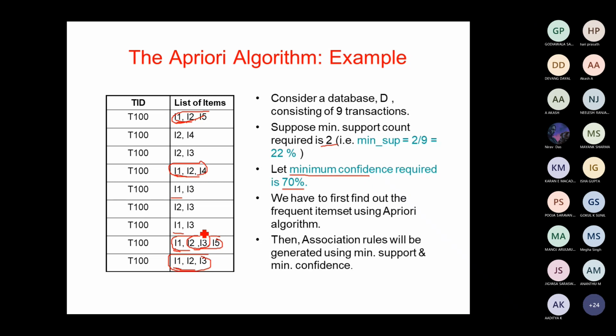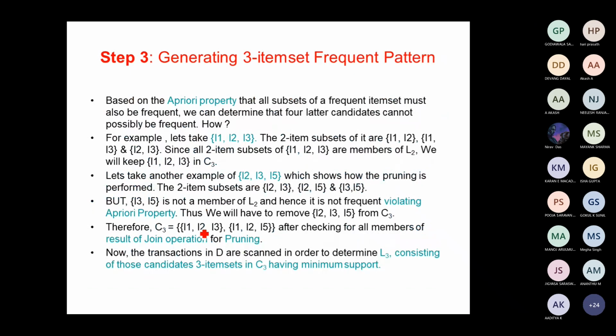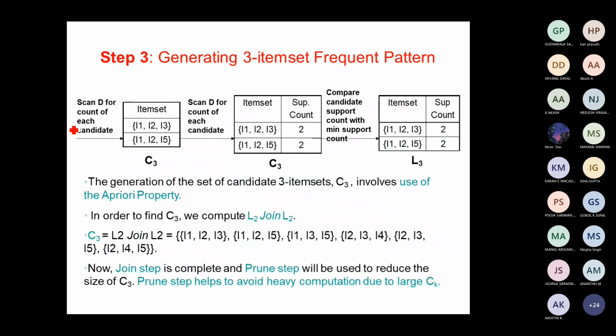So if you look at the 3 item set, here we are doing this, right. I1, I2, I3, I1, I2, I5. These are all the item sets which could be identified with transactions greater than 0. Some of the transactions are only 1, so anyhow its support count is going to be 1 and it will be deleted. So you just take the item sets which could satisfy the minimum support.